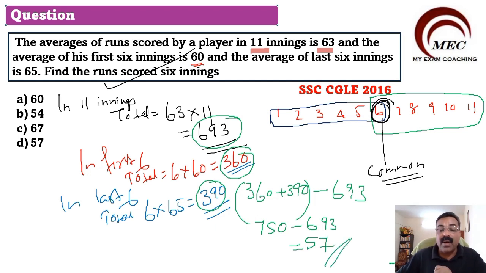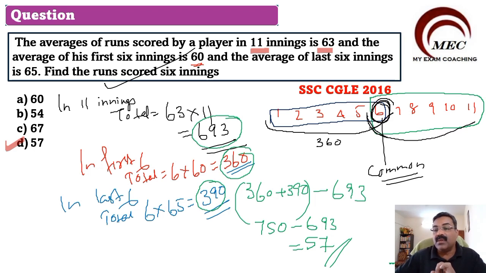So accordingly, you can mark the correct option from the given options. Option D, 57 is the correct option. How we are doing it? See, understand this concept. From here to here, the total is 360. From here to here, the last one, I am talking about 6 to 11, it is 390.